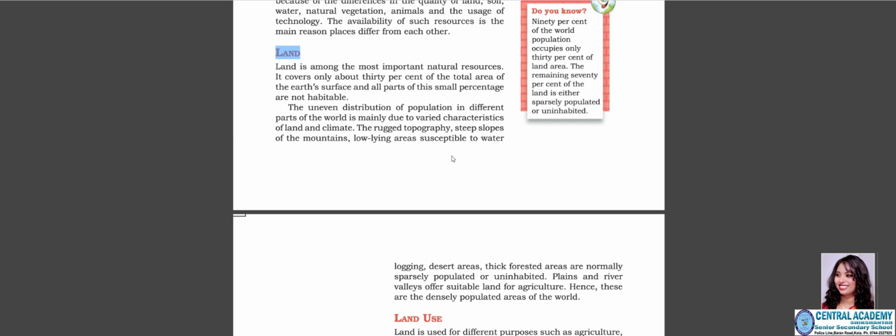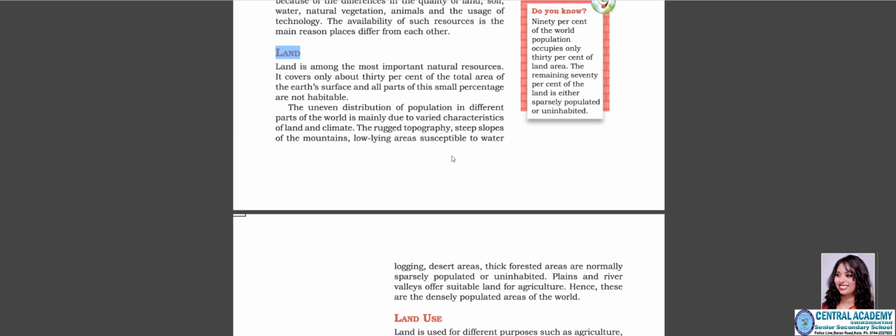This is how it is calculated. That is, nearly 70% of the land area is non-habited. Out of the one-fourth land area which is on the earth, only 30% is the land which is habited. That means on which people can live, right?